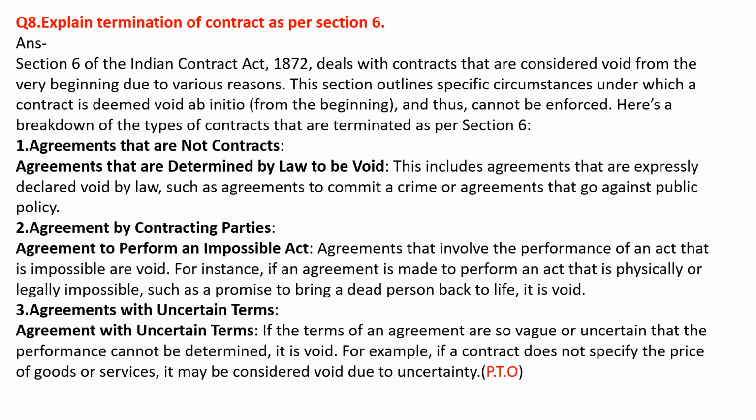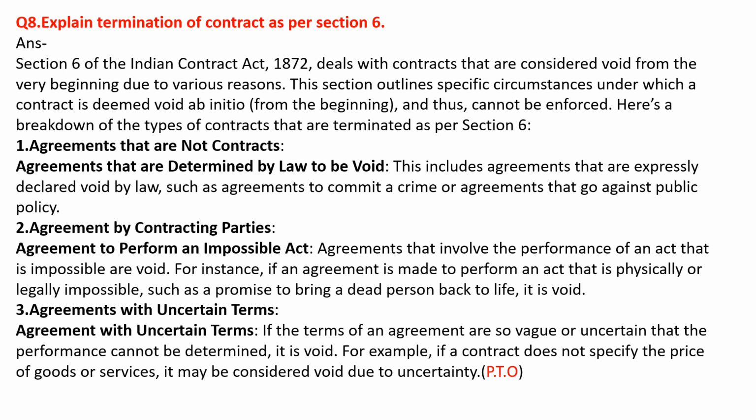Agreements that are not contracts. Agreements that are determined by law to be void. This includes agreements that are expressly declared void by law, such as agreements to commit a crime or agreements that go against public policy.